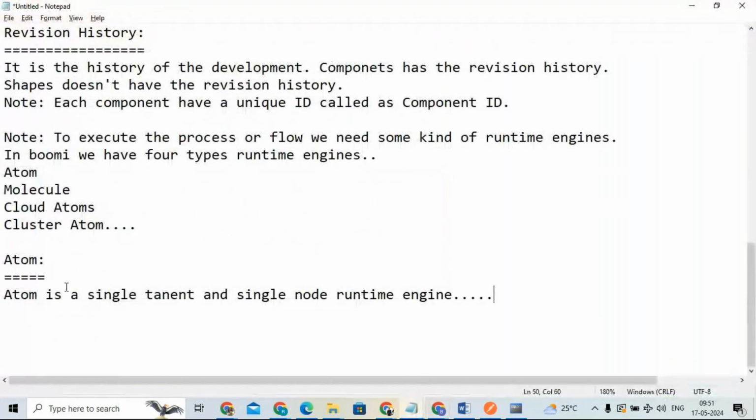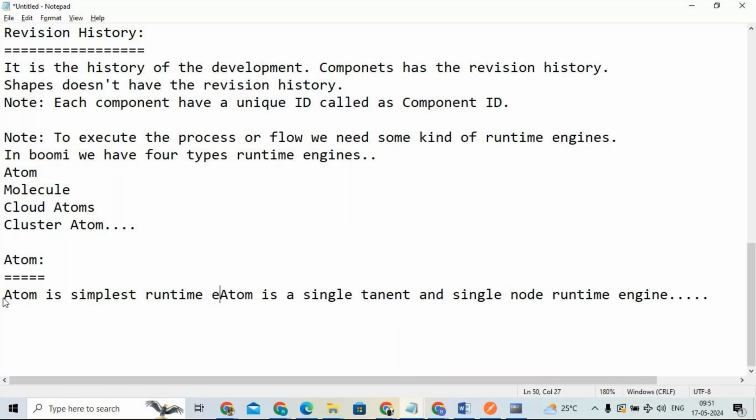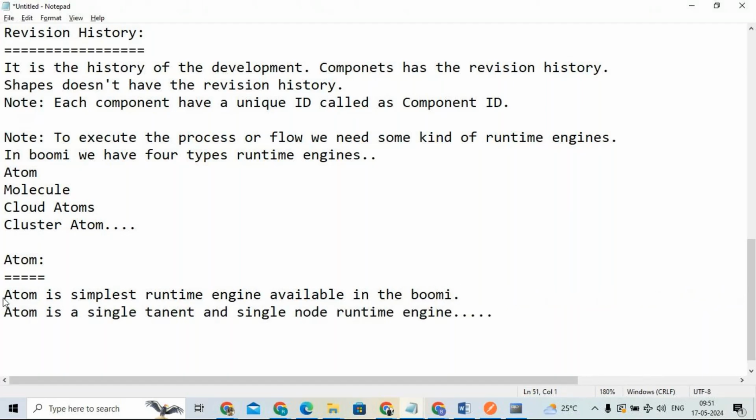Atom is a simplest runtime engine available in Boomi. It is a single tenant and a single node runtime engine. Atom.